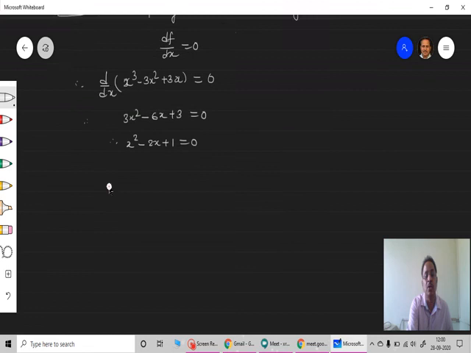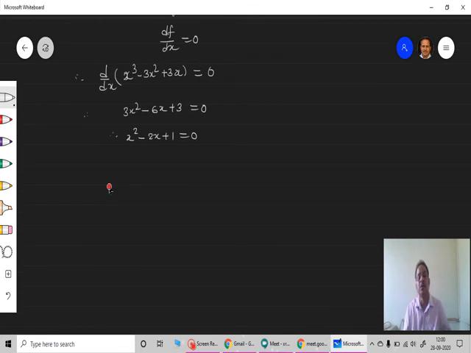And now how to obtain the roots of this? It's a quadratic, so how to get x? I will get x minus 1 into x minus 1. This gives me x square minus 2x plus 1, that is correct.